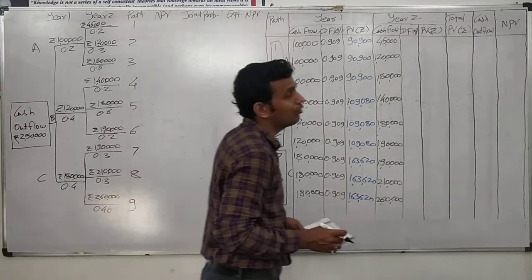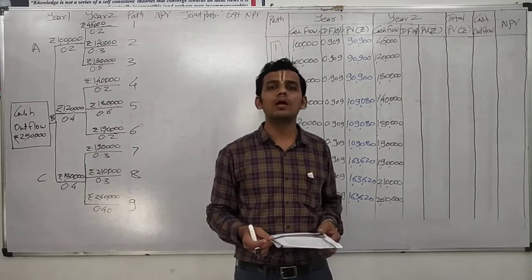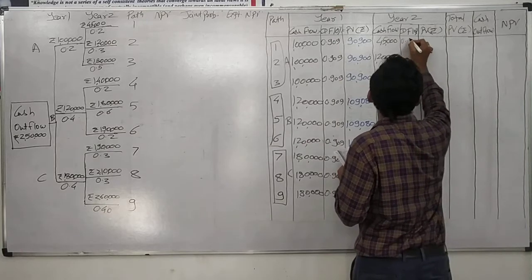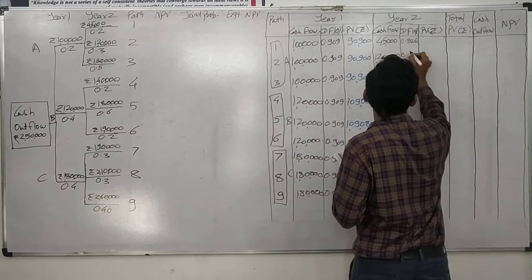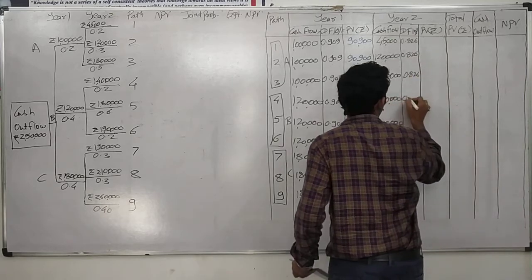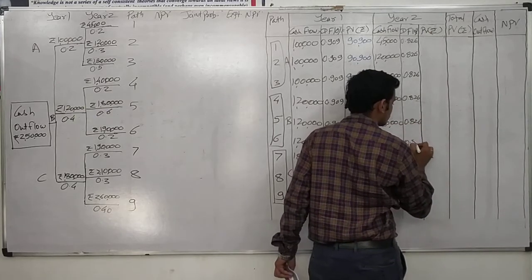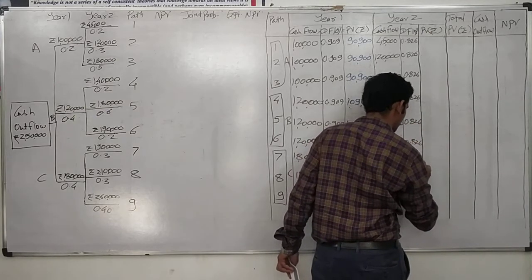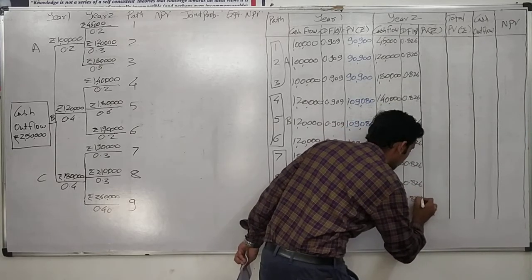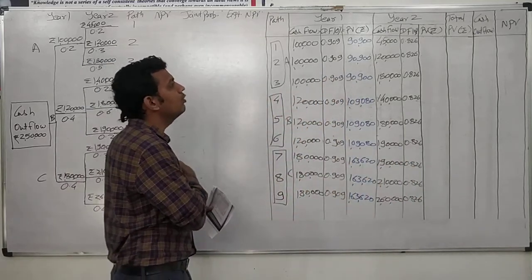Again, the discounting factor of 10% is given in the question, and when we see the present value table, the discounting factor for the second year is 0.826. It would be constant for all the 9 paths, hence we write 0.826 in all the 9 paths. Yes, we have completed it. Now we have to calculate the present value for the second year.